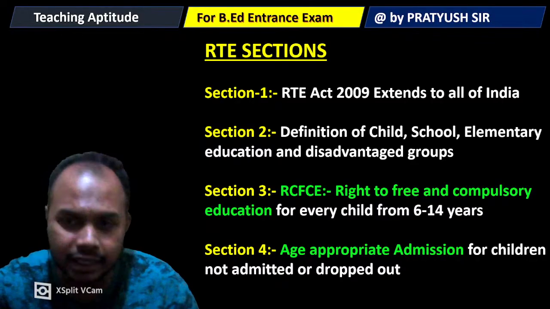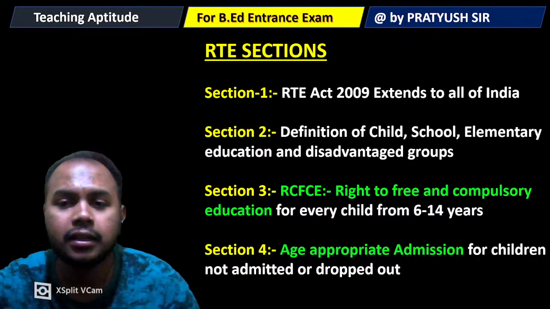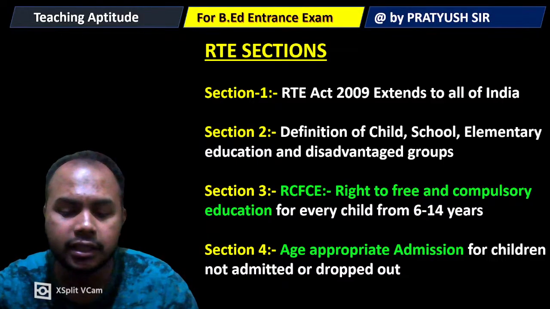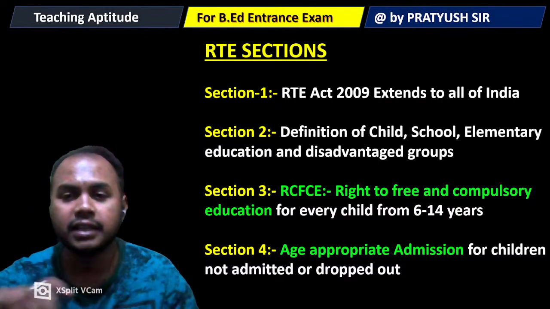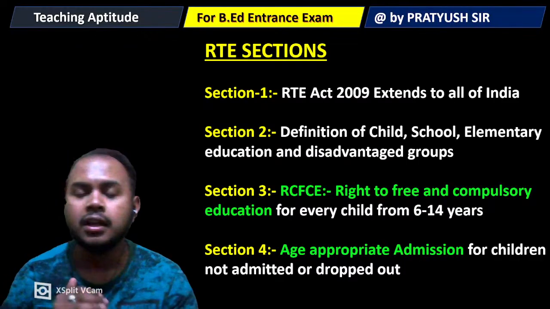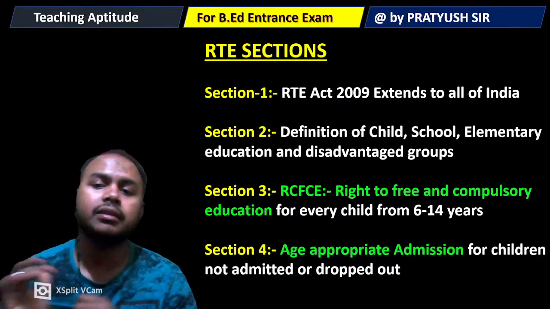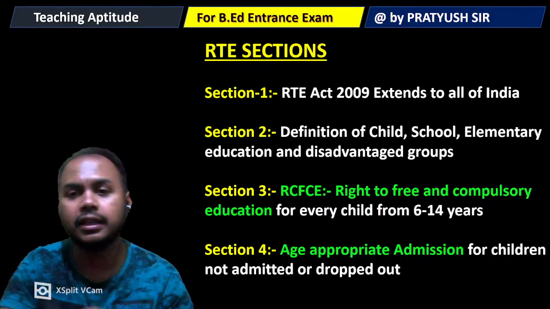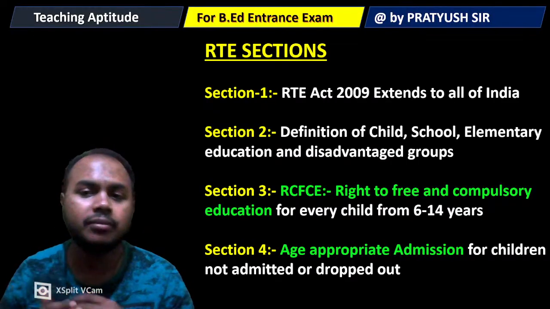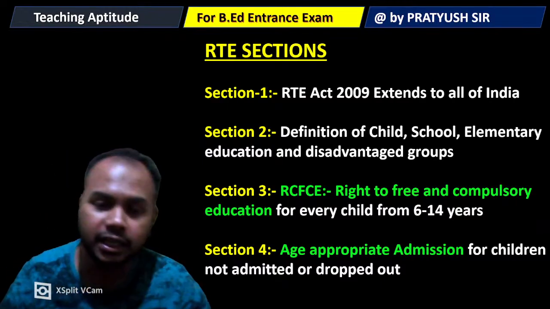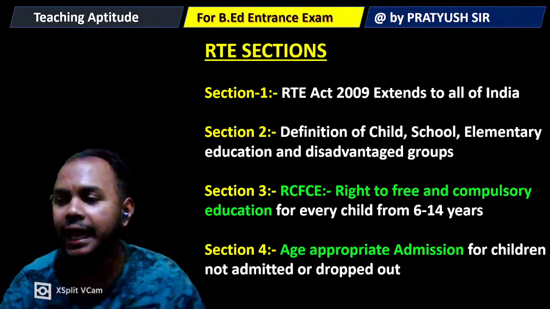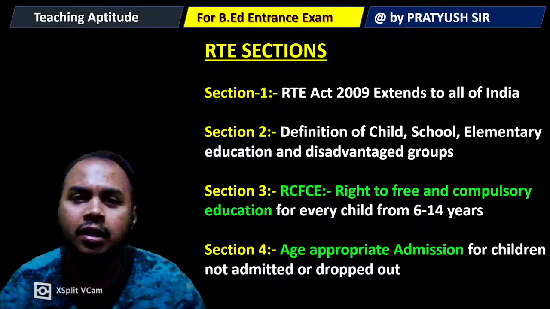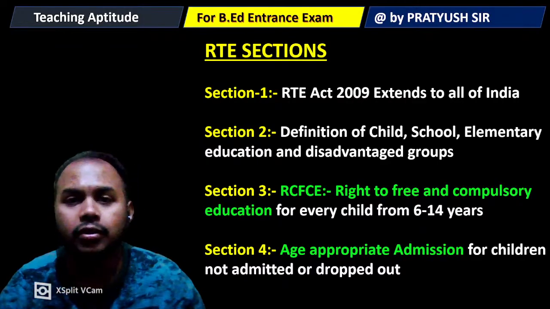Suppose a 9-year-old kid will not be admitted to class 1, rather he will be admitted to class 3. So that is age appropriate admission: according to your age you will be admitted, not because you joined earlier or later. In case of a child not admitted or dropped out, age appropriate admission will be applicable. Section 4 of RTE deals with that.